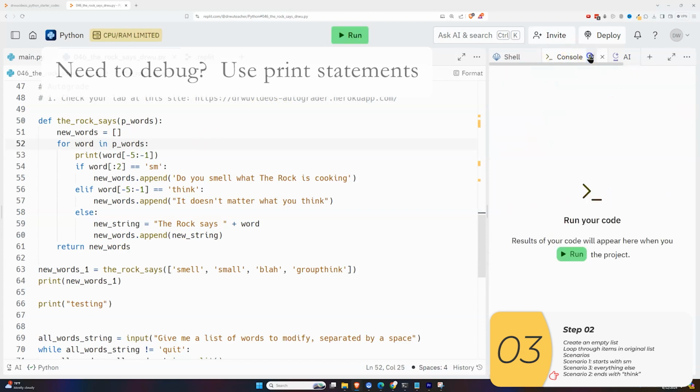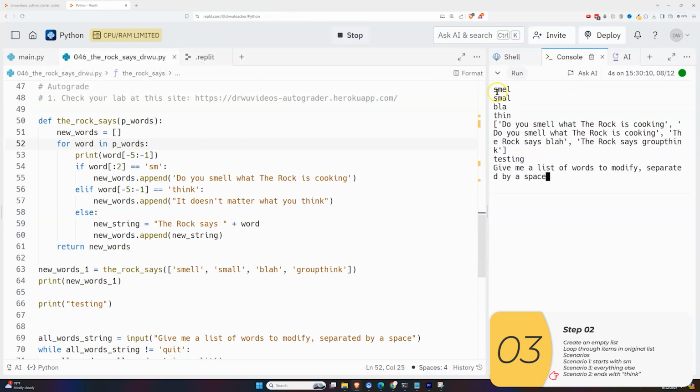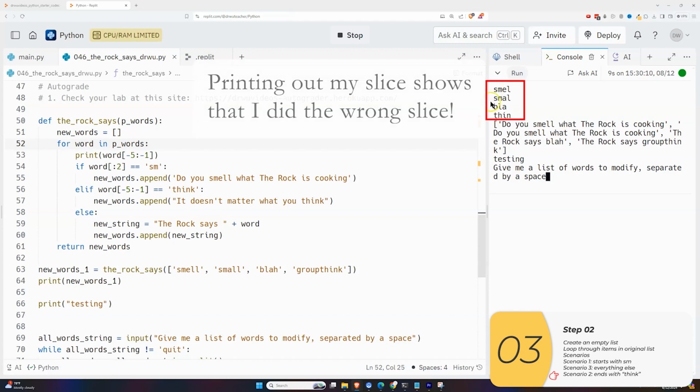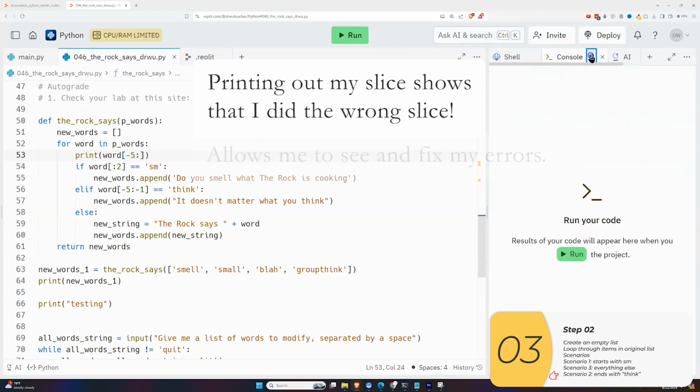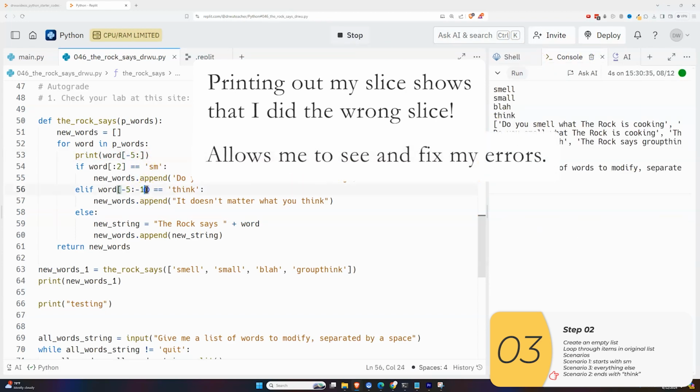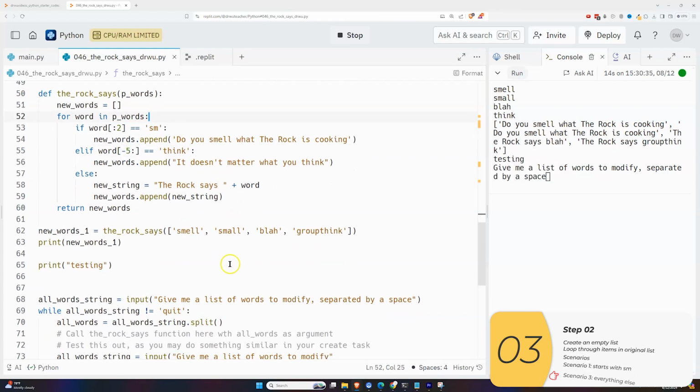So I'll run it now. And these are what I thought were the last 5 letters of my words. But instead, it's really just the last 4. So again, when I see this, I go, oh, I'm not printing out that last letter. I'll change this. And I'll go, oh, that's the fix I need to make. So again, a lot of times things are not going to work. And the answer is you should print out what the variables are.